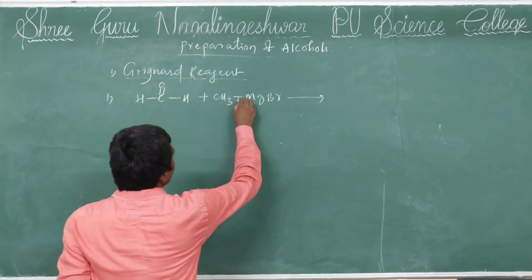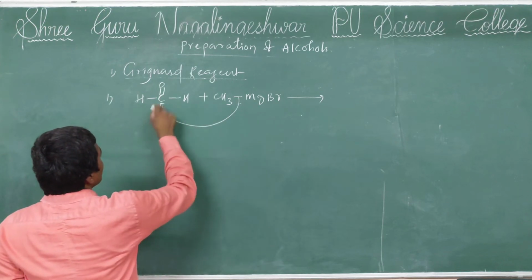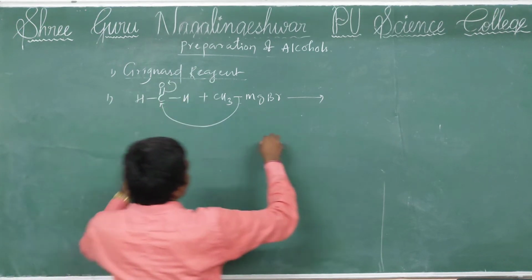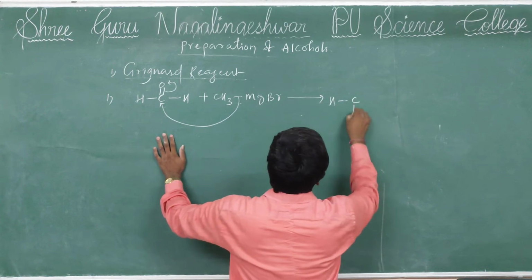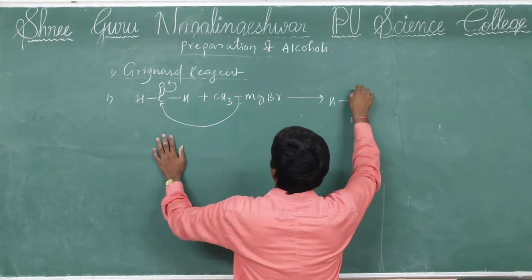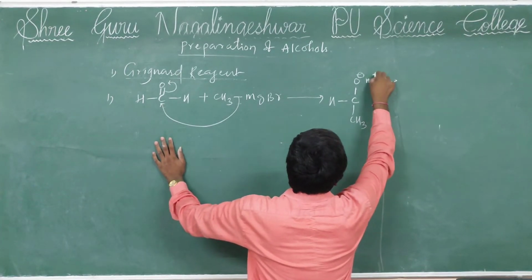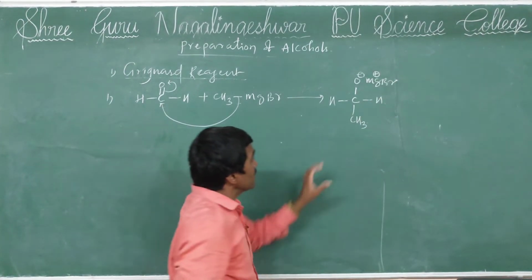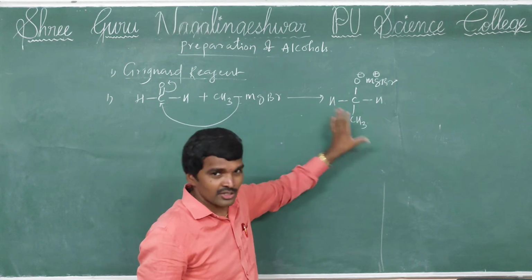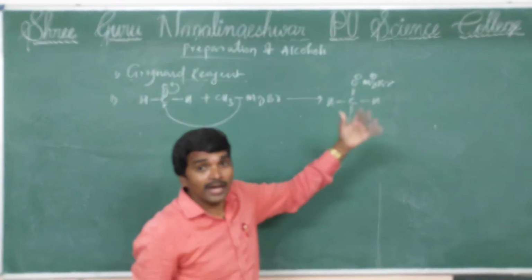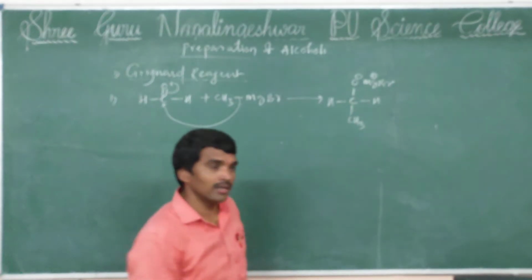So one methyl group attaches to the carbonyl carbon, then the nucleophilic addition product is formed, O minus MgBr, H. So this adduct or addition product further undergoes hydrolysis, then alcohol is formed.